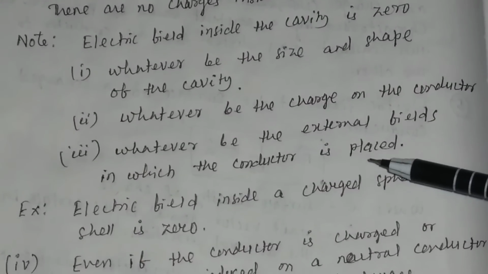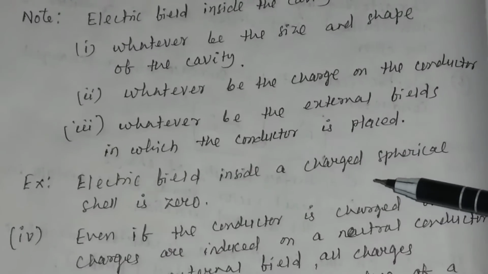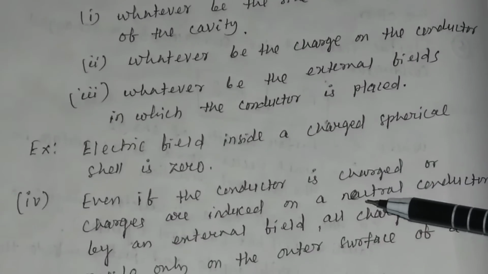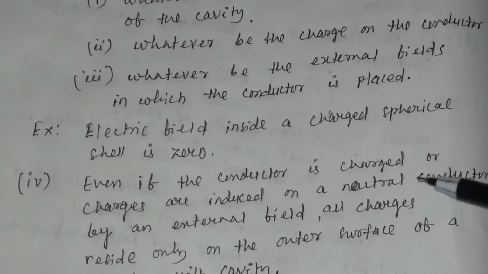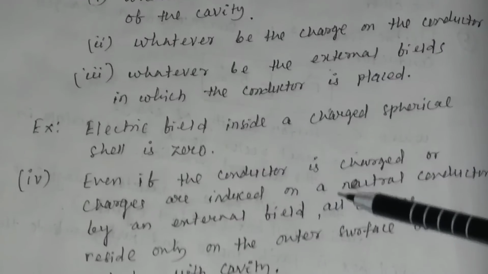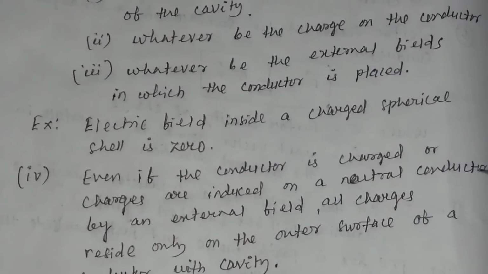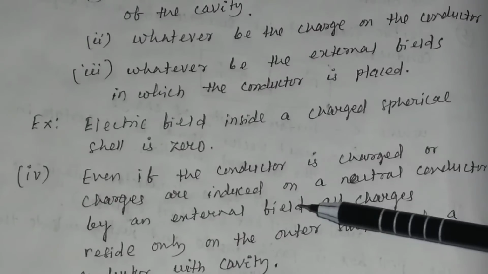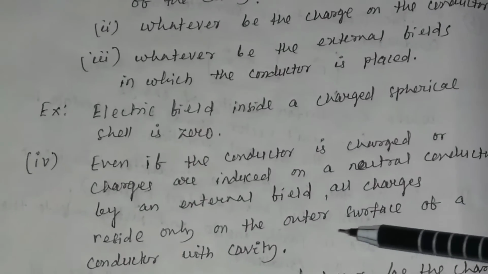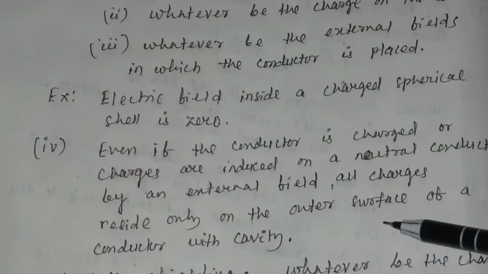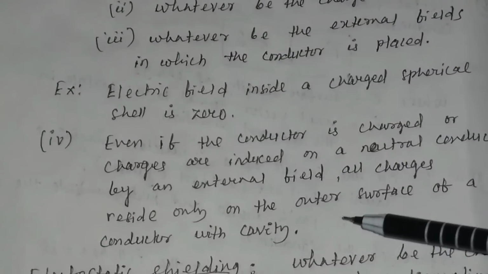The best example is that the electric field inside a charged spherical shell is 0. Even if the conductor is charged or charges are induced on a neutral conductor by an external field, all charges reside only on the outer surface of a conductor with the cavity.